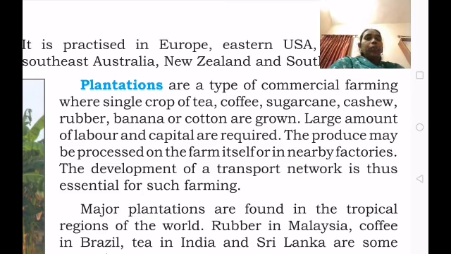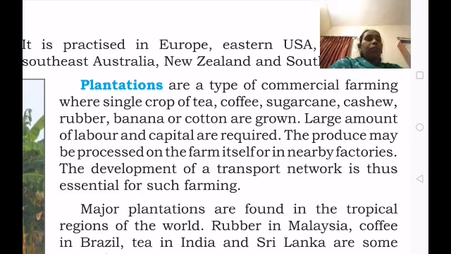And for cashew, rubber, banana or cotton, they need more labor to collect the materials also. A large amount of labor and capital are required to maintain sugarcane, coffee, tea and rubber. They have to spend more money, but they also get more in return. The produce may be processed on the farm itself or in nearby factories.